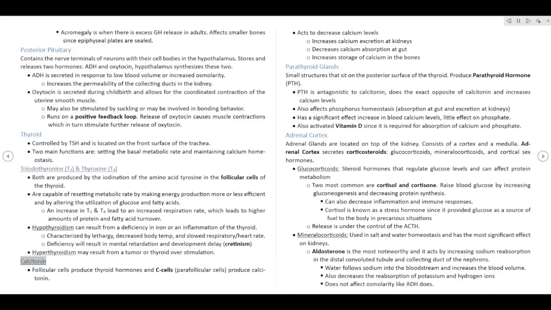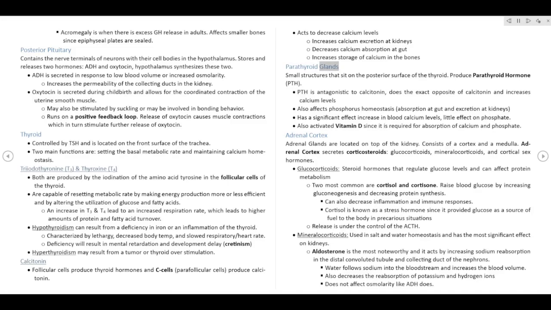Calcitonin. Follicular cells produce thyroid hormones and C cells, parafollicular cells, produce calcitonin. It acts to decrease calcium levels. Increases calcium excretion at the kidneys. Decreases calcium absorption at the gut. Increases storage of calcium in the bones.